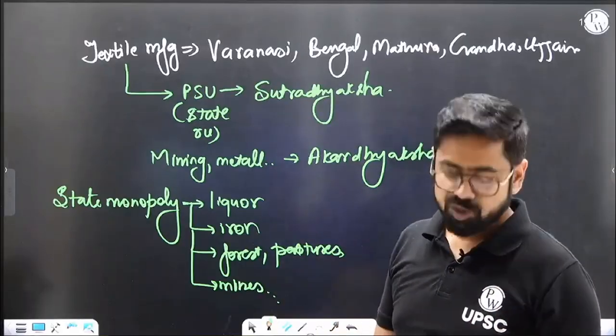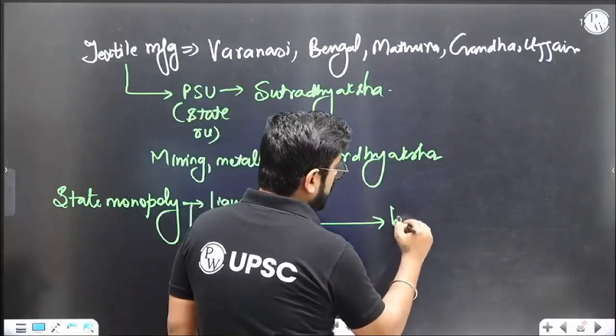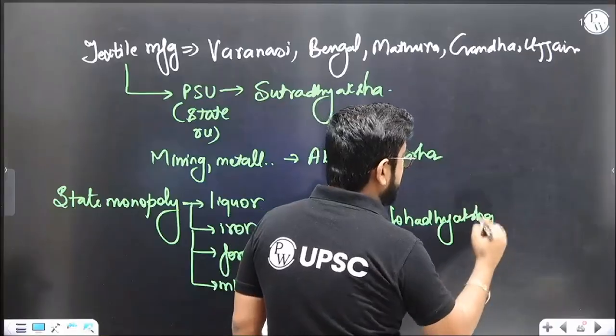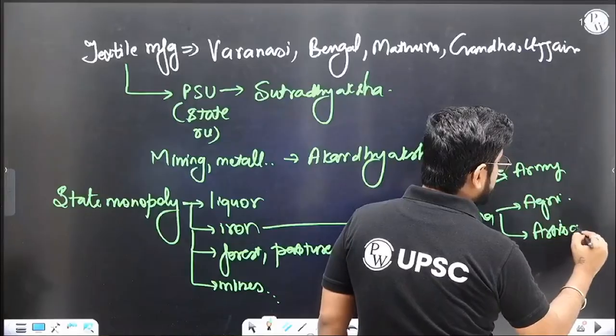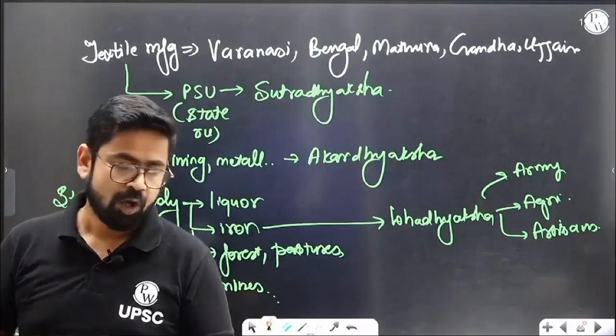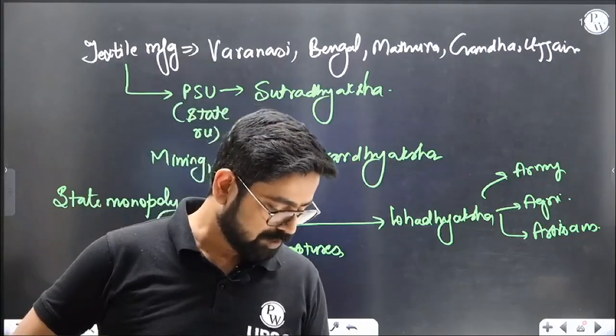Iron is super important. So there should be a proper person, Lohadhyaksh, if you remember, right? Lohadhyaksh, and he will ensure, because iron is required by army, iron is required by agriculture, iron is required by artisans. So he will ensure how much to allocate to which body or to which wing. Right, so there should be a proper Lohadhyaksh for this.